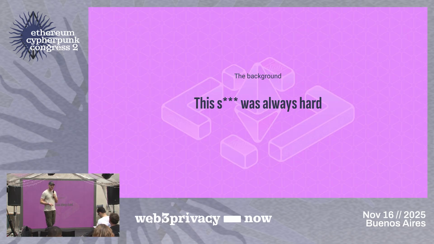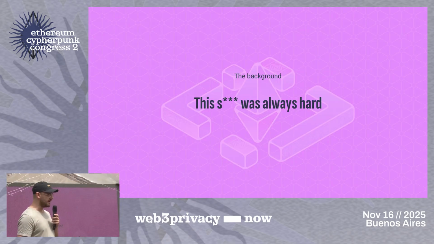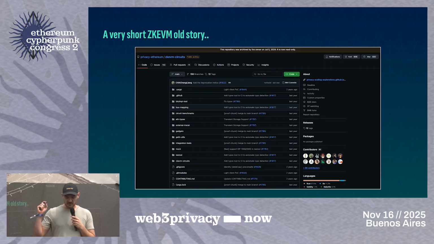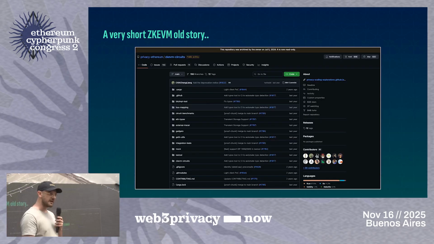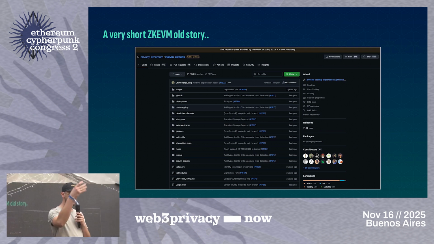The background of the first problem is that this was always hard. And I say that because together with a lot of other colleagues that are also in this event, we were the first team to actually implement a ZK EVM. A ZK EVM, for those who don't know, is basically a zero-knowledge cryptographic proof that can attest that the entire execution trace of an Ethereum block is correct.